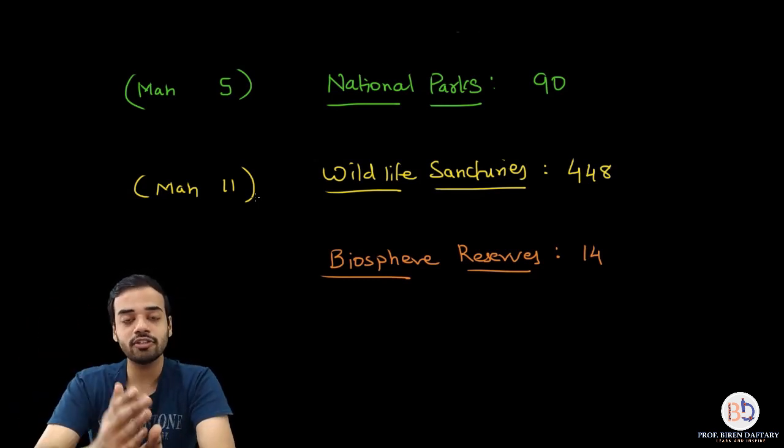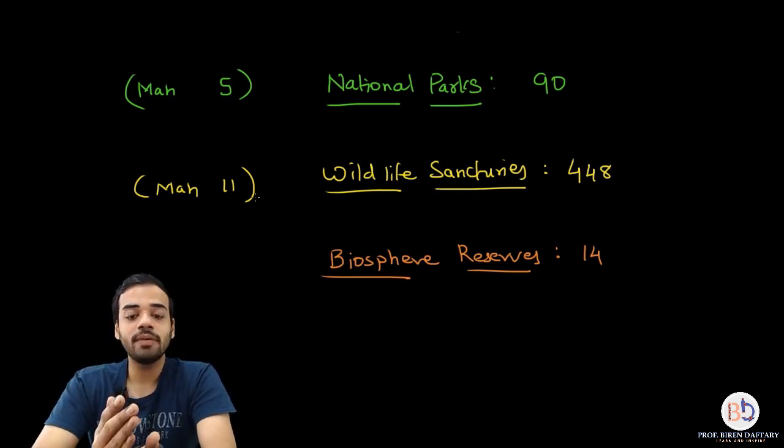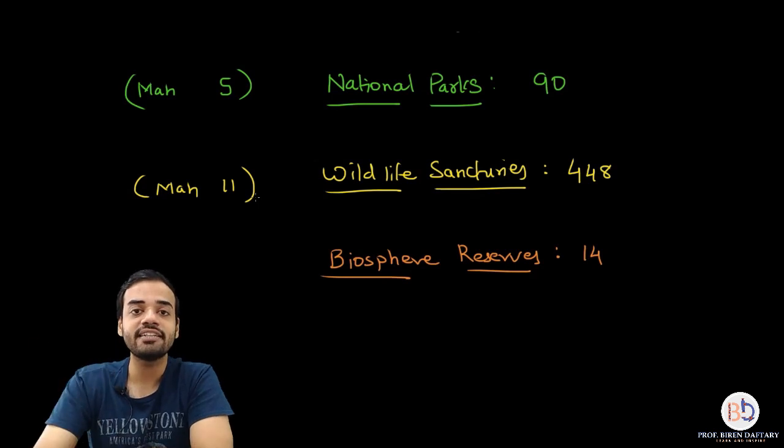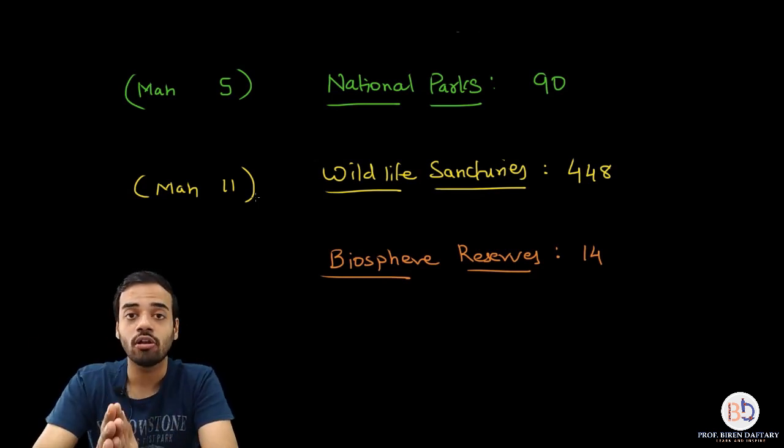The third difference between national park and wildlife sanctuaries is that economic activities, or even the slightest human activities, are not allowed in a national park at all.